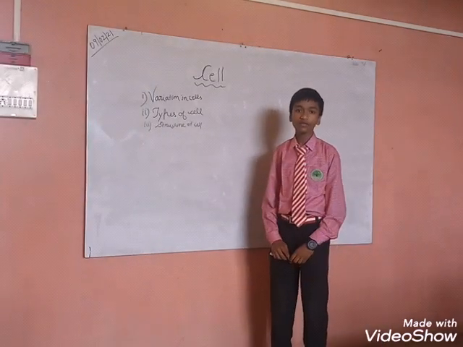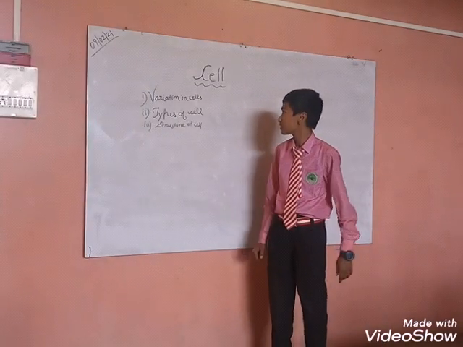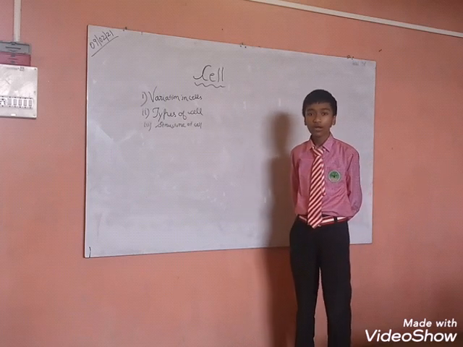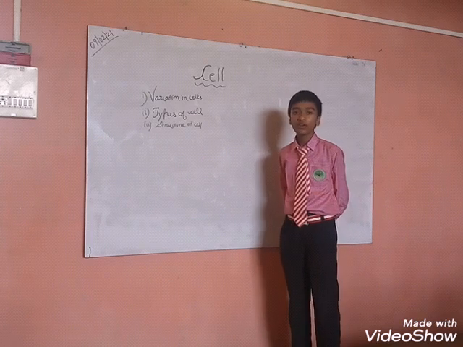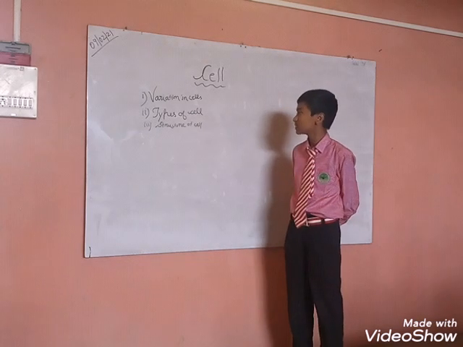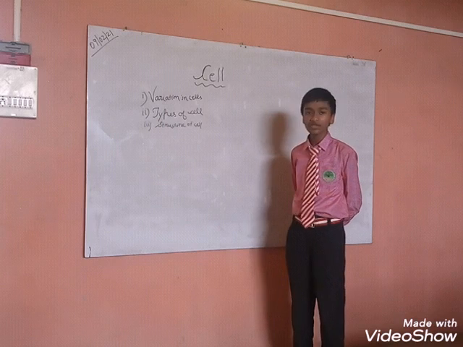Morning everyone, my name is Tejas Patel and in this presentation we are going to discuss cells. We are going to discuss three topics: the variation in cells, the types of cells, and the structure of cells. Before that, we have to know what a cell is. A cell is the smallest structural and functional unit in an organism.